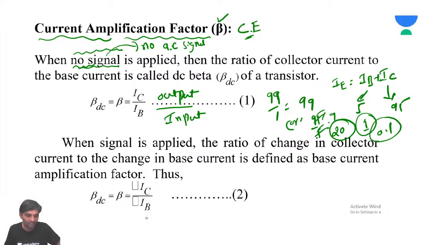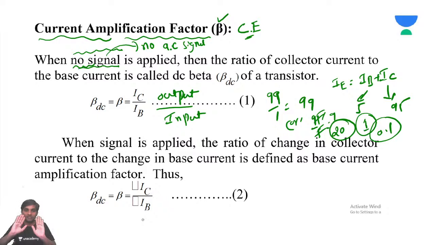They must be there. Generally, students think that when no signal is applied, DC voltage is also a signal here. No, DC voltages are called biasing voltages. They need to be there definitely.